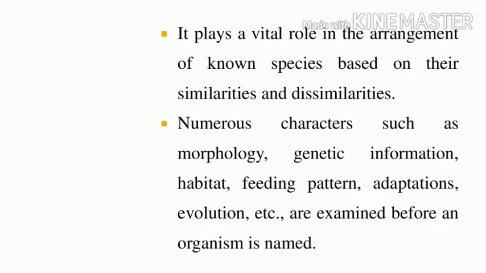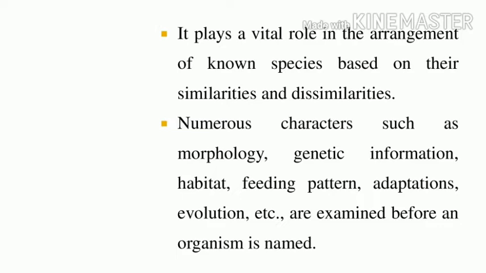There are numerous characters: morphology, genetic information, habitat, feeding pattern, adaptations, and evolution. These are the characters they examine to give the name to organisms.